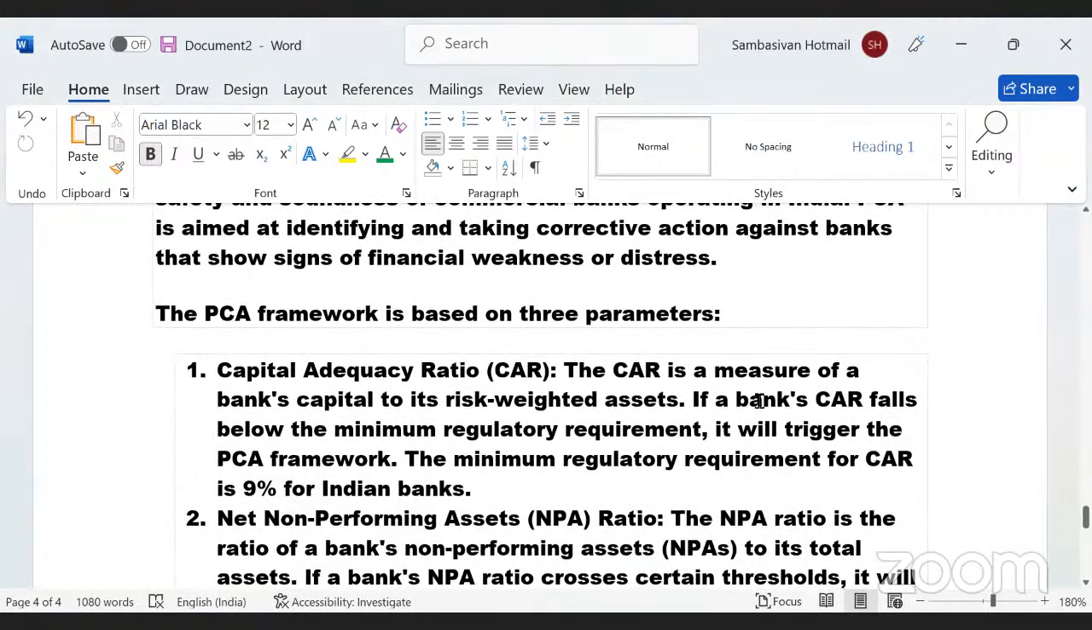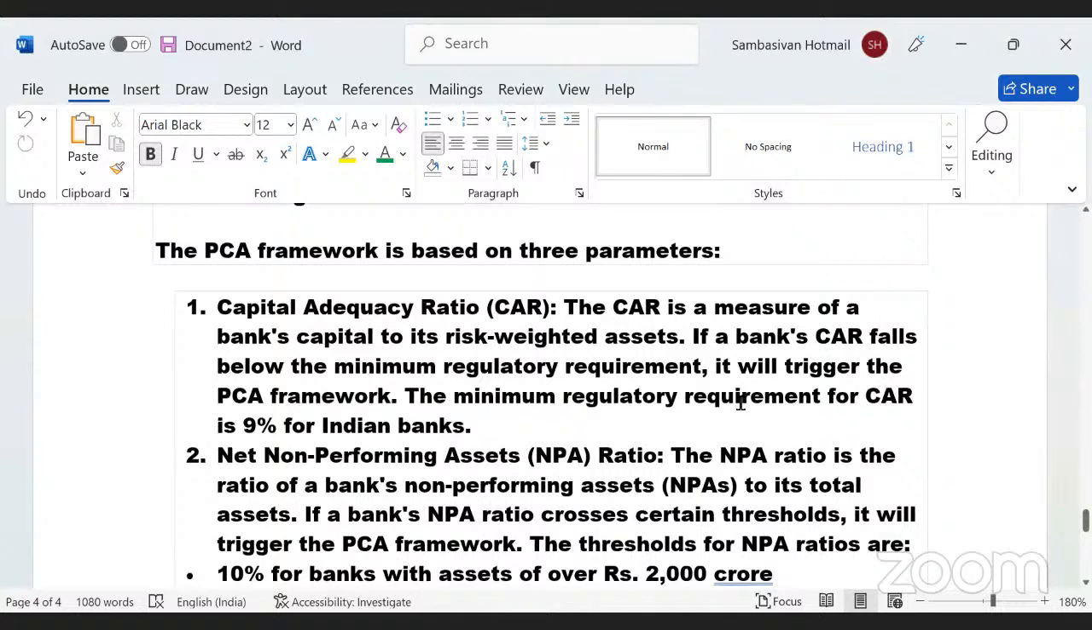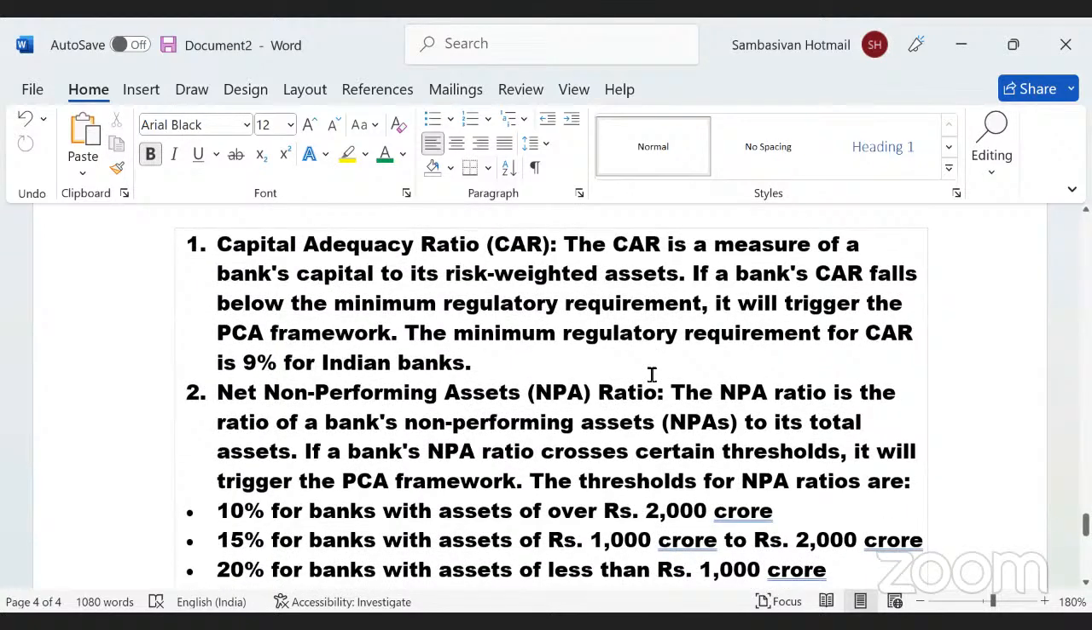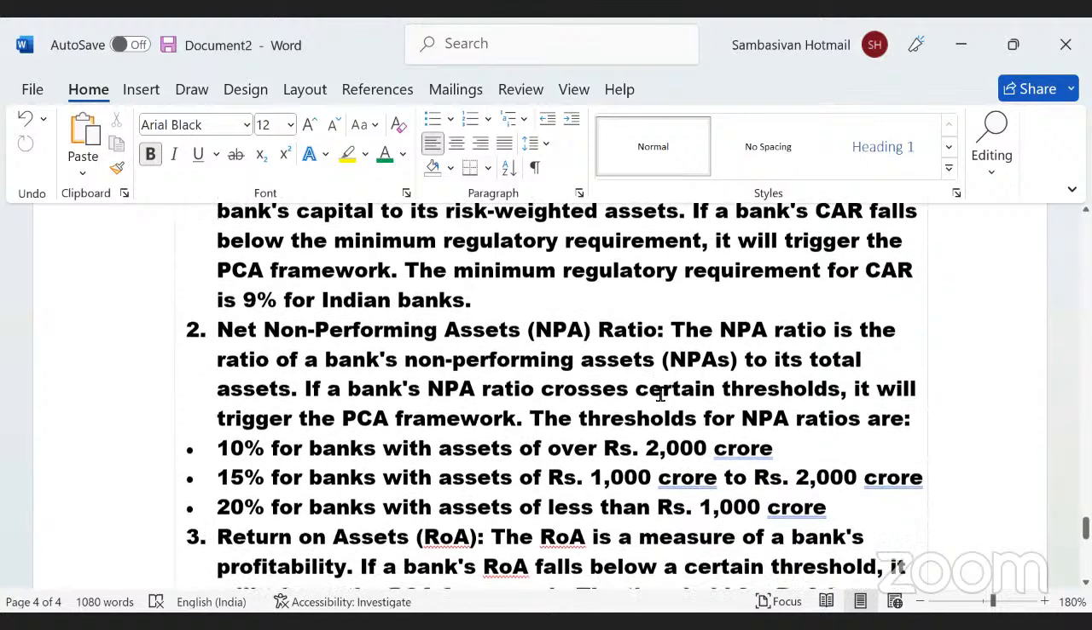The PCA framework is based on three parameters. Number one, capital adequacy ratio. The CAR is a measure of bank's capital to its risk-weighted assets. If a bank's CAR falls below the minimum regulatory requirement, it will trigger PCA framework. The minimum regulatory requirement for CAR is 9% for banks in India.